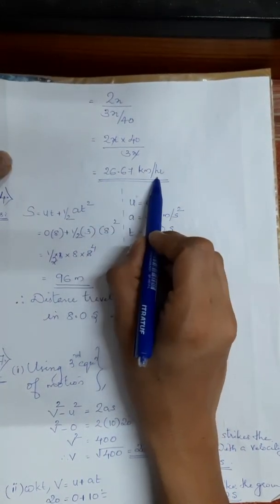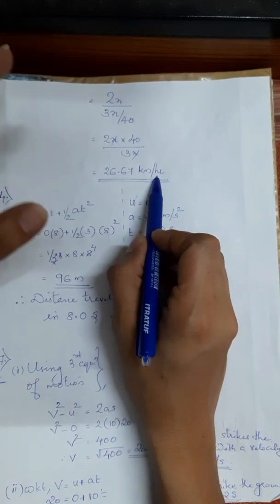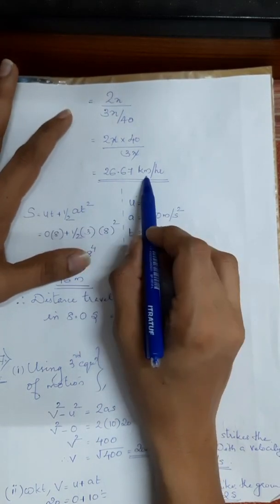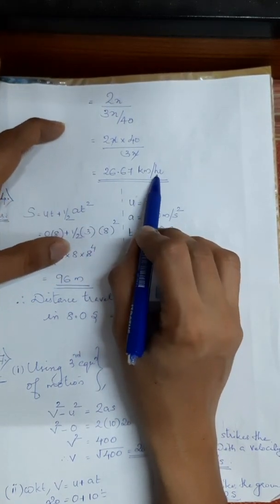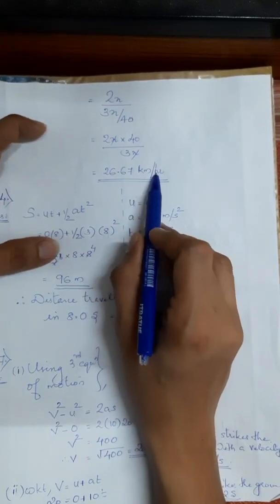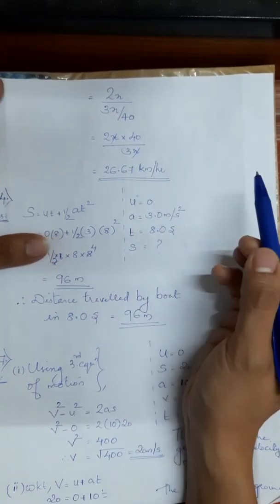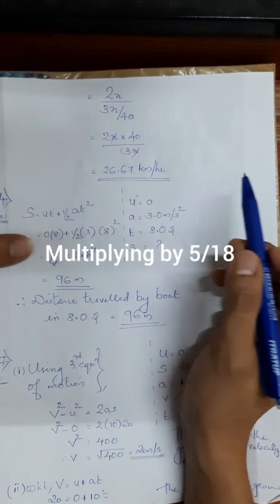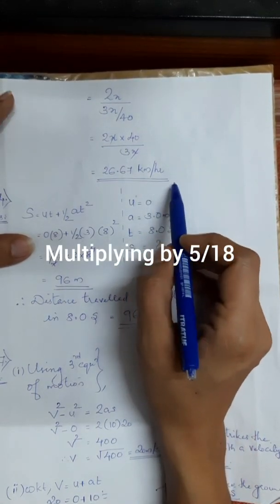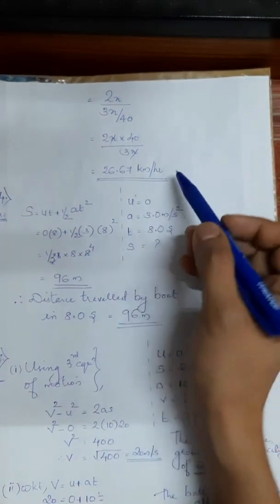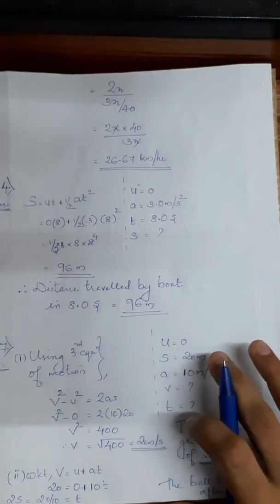Here in the question it's given in kilometer per hour, so we are not converting anything. We are also finding it in the same unit only, kilometer per hour. If you want, after finding this answer, you can convert this into meter per second by multiplying by 5 by 18. Is it clear, students? I hope now you understood.